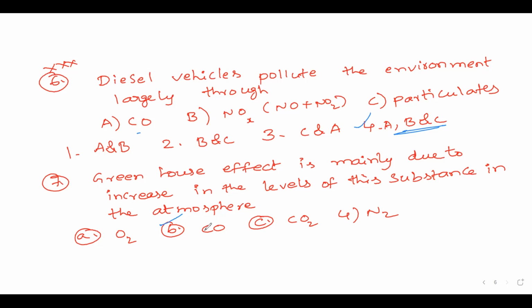So, the 12th one, it is nothing but not carbon monoxide. It is mainly due to carbon dioxide. Sorry. So option B and option C. The answer is option C, not B. Carbon dioxide. If the level of carbon dioxide increases in the atmosphere, it leads to the greenhouse effect.